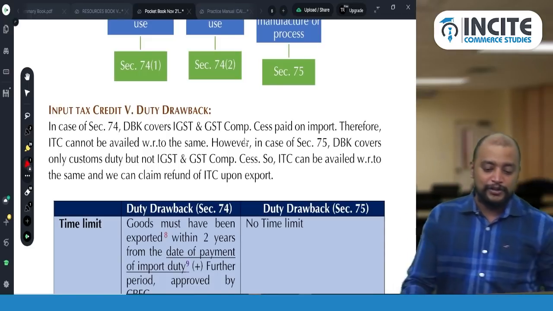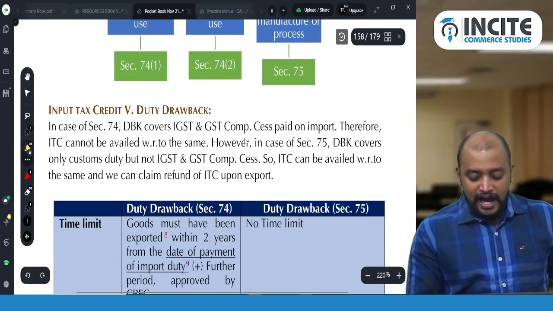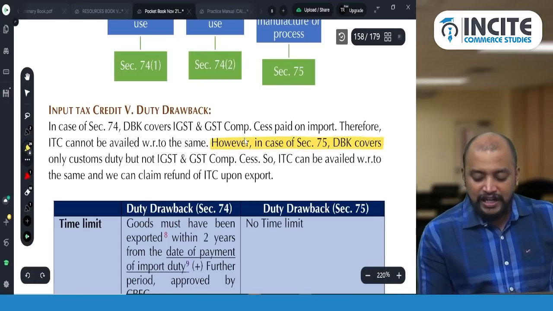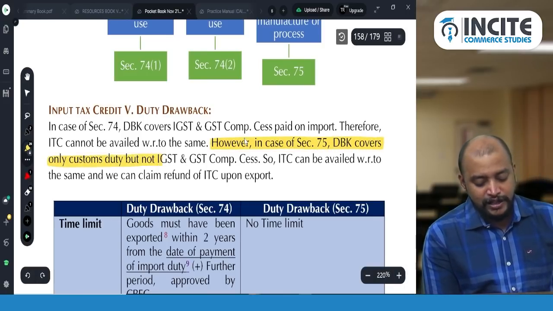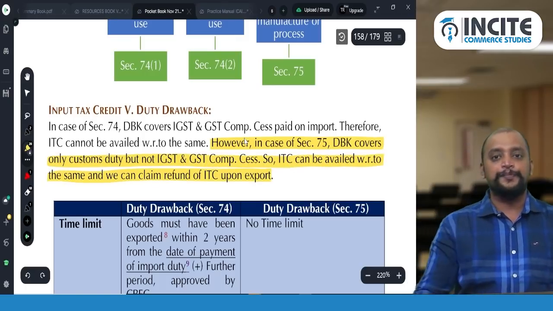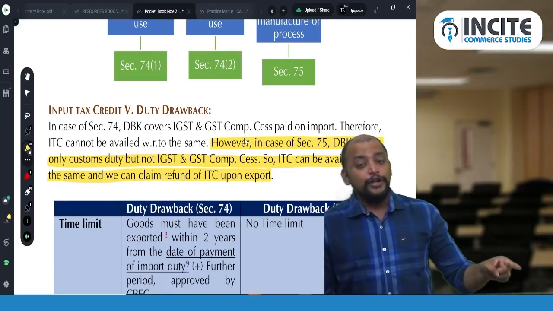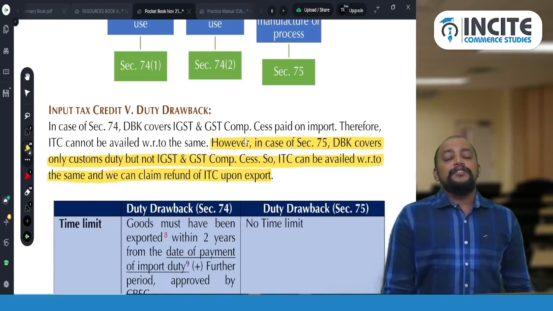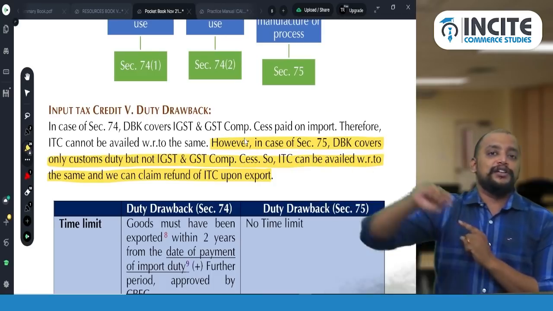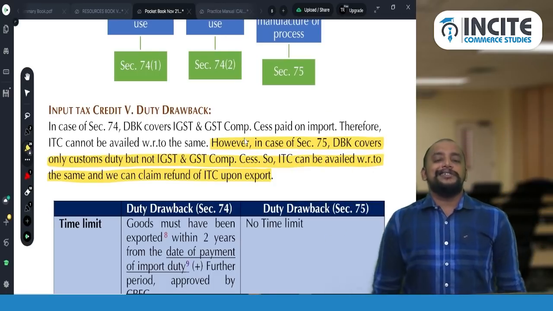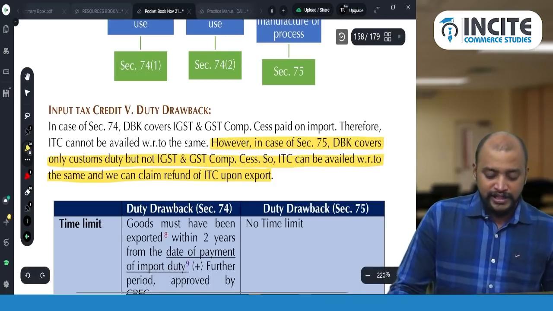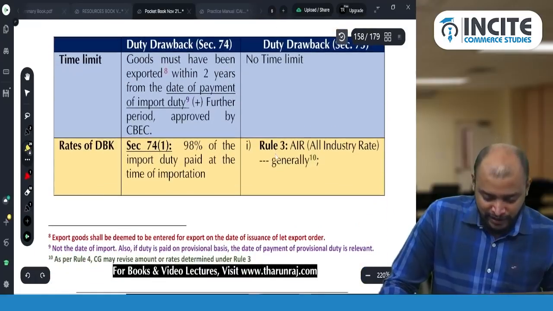See, that's what I have told you. However, in case of section 75, duty drawback covers only customs duty but not IGST. So ITC can be availed with respect to the same. So input tax credit can be taken, but in case of 74, you cannot take input tax credit with respect to IGST paid, because we are claiming the duty drawback that covers even IGST paid on import. Okay. So this is a very important point which you should remember.